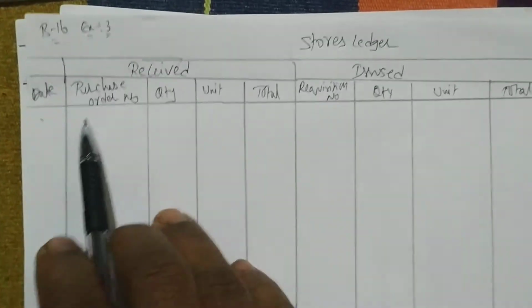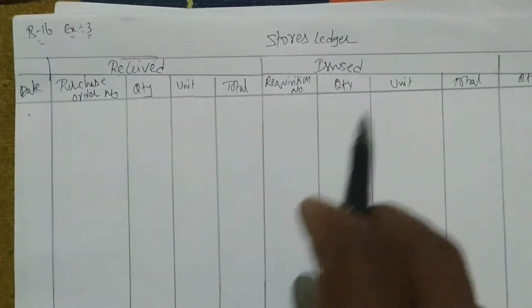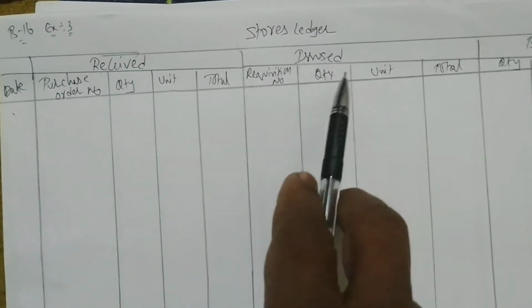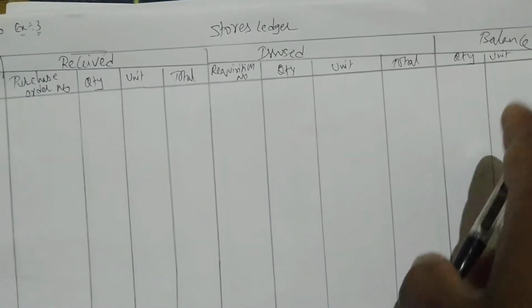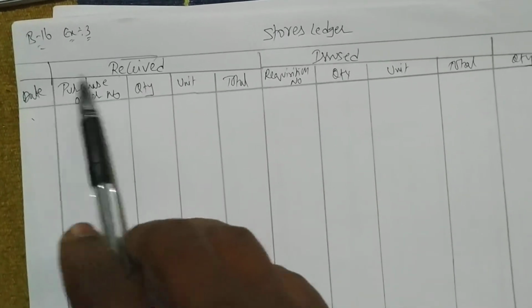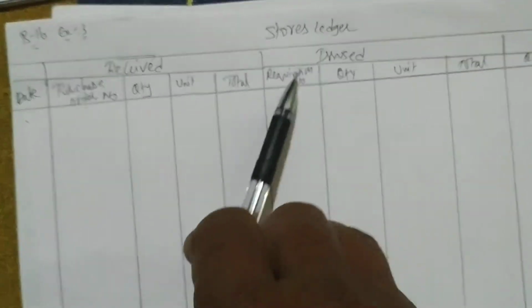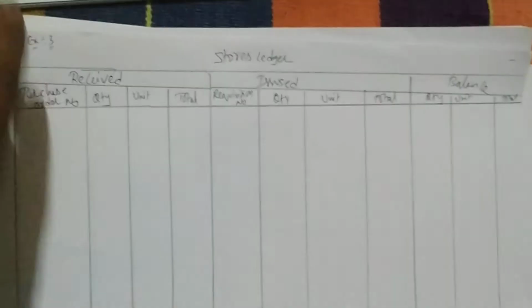In received we have to write 5 columns. In each of received, issued and balance we have 3 columns common: quantity, unit, total. Received you have to add 1, 2 more: date, purchase order number. Because received is called purchase, when you issue you have to give some number that is called requisition number. Done. Next, let's start solving.